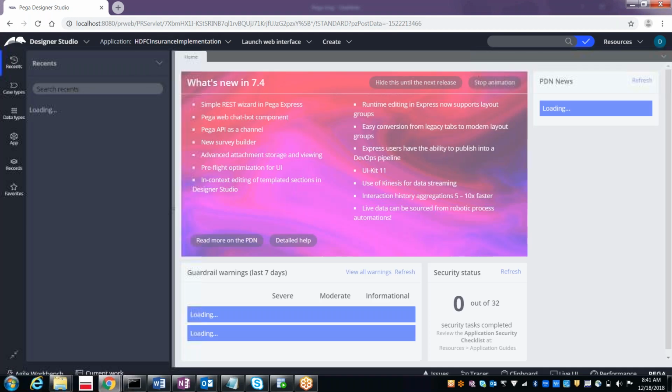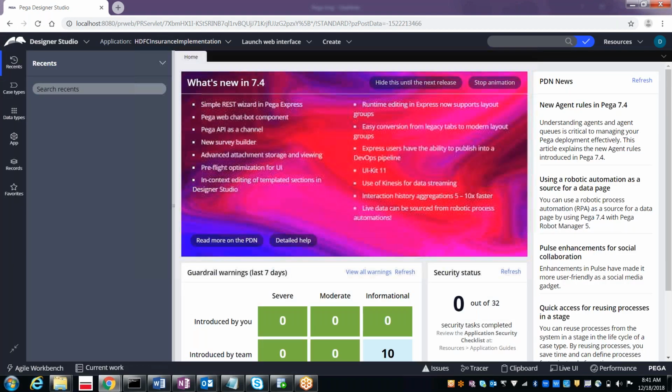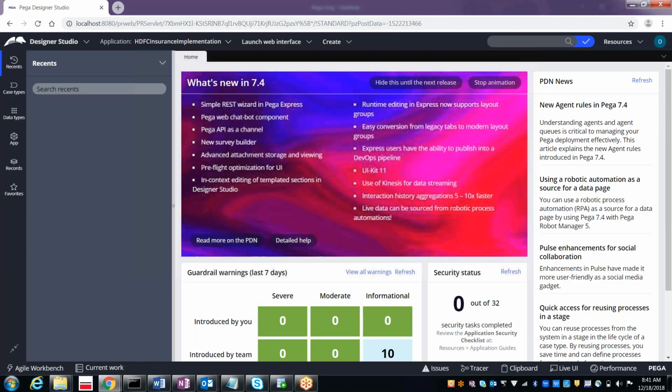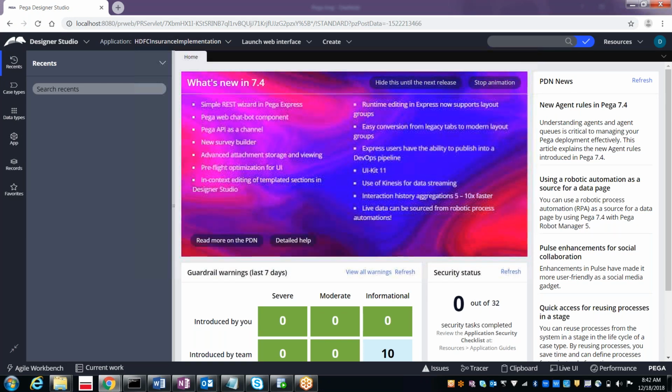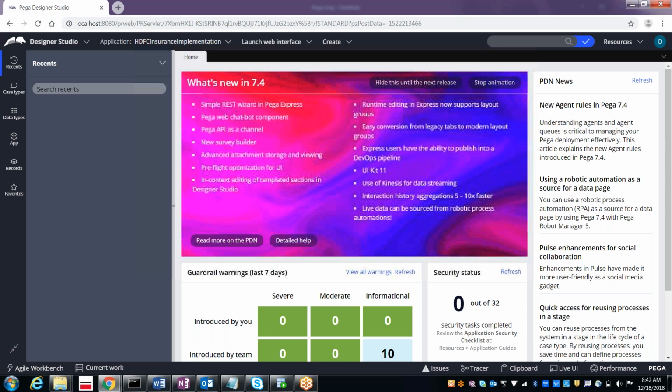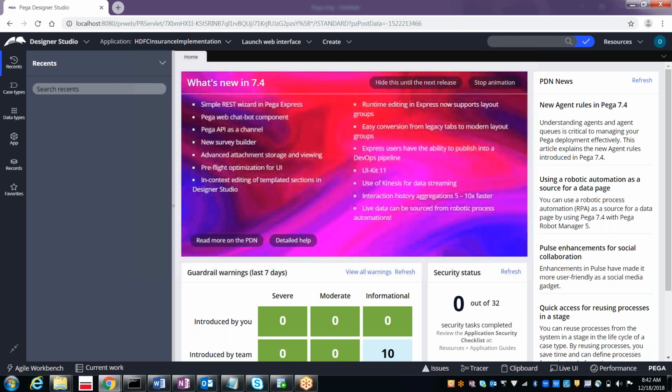I did not give any password. By default, it will take rules as the password.